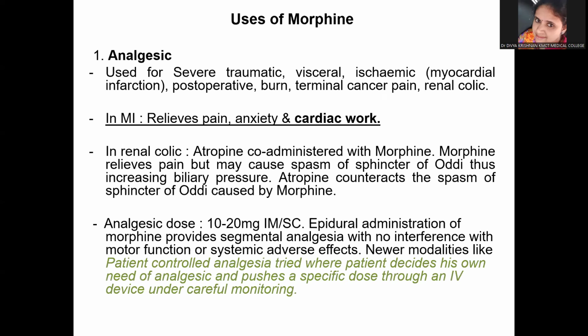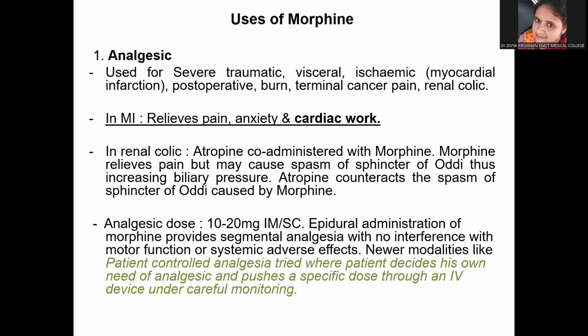Finally, we look into the uses of morphine. The first and foremost use is as an analgesic. It is used mainly for visceral pain, traumatic, ischemic visceral pain. For example, in MI, it is used for relieving the pain, anxiety, and cardiac work. Already mentioned how it is decreasing the cardiac work.